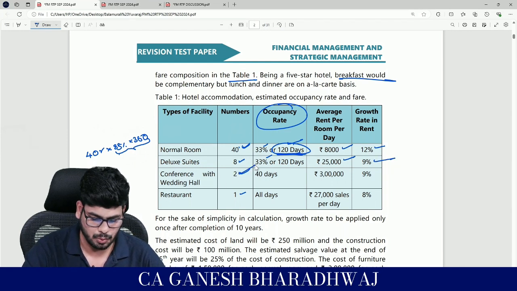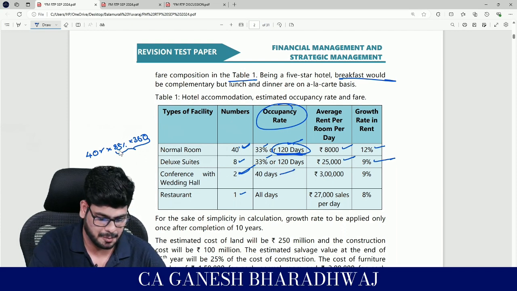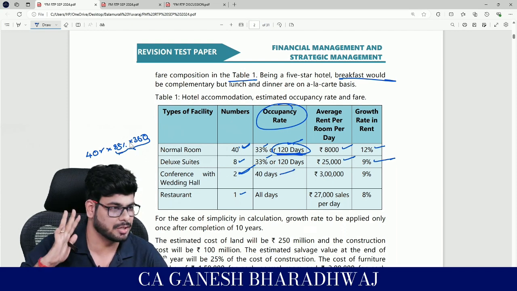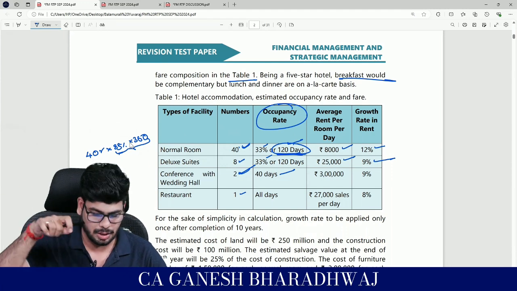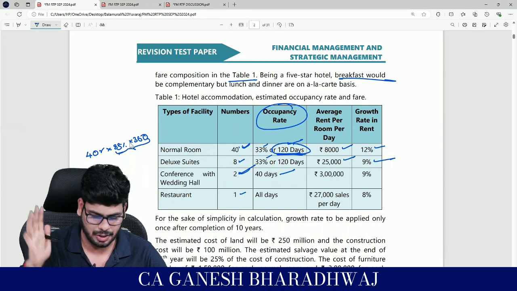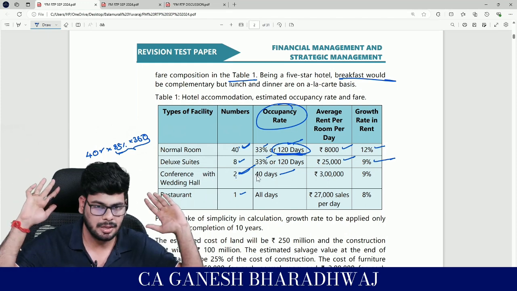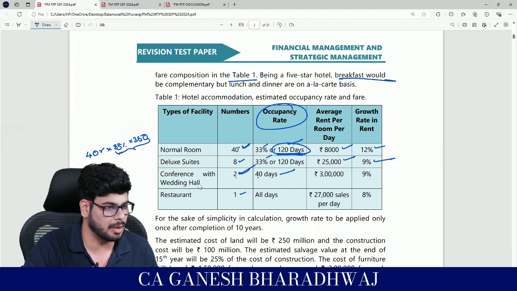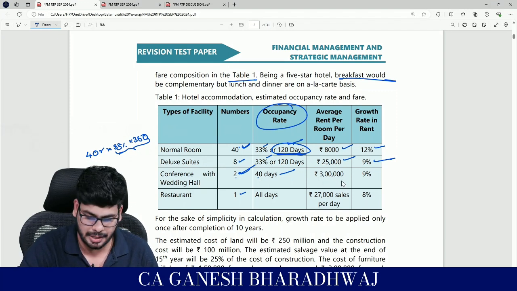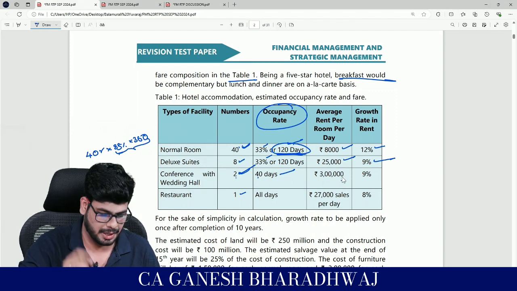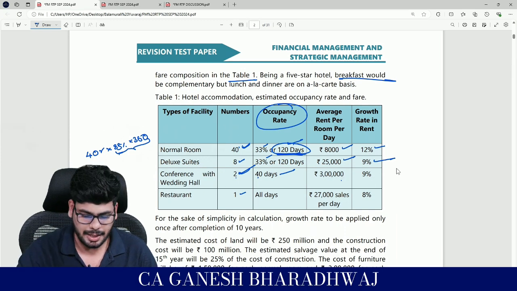Conference wedding hall, they have 2 such halls. 40 days. Here they have not given all this percentage. They themselves have directly done it. So what you need to do for arriving at the total revenue from this, or for cost calculation, whatever you do, 2 into 40, directly you will get the total number of room days in a year. Correct? From this conference hall, multiply that with 3 lakh. 3 lakh rupees is per hall per day. Clear with this? Right? And the growth rate is given.